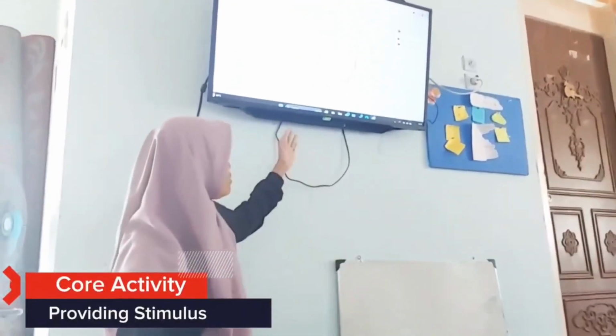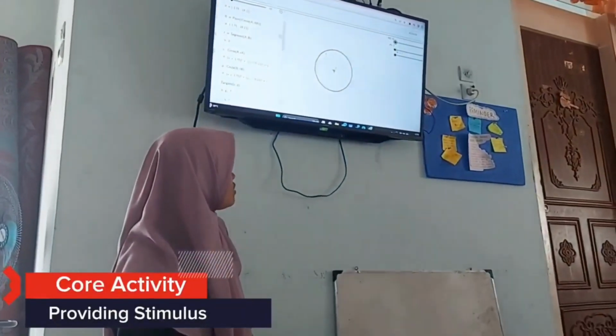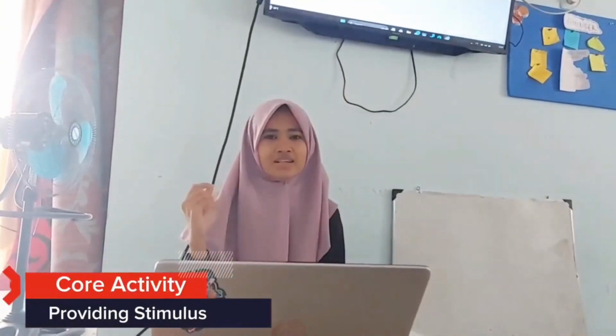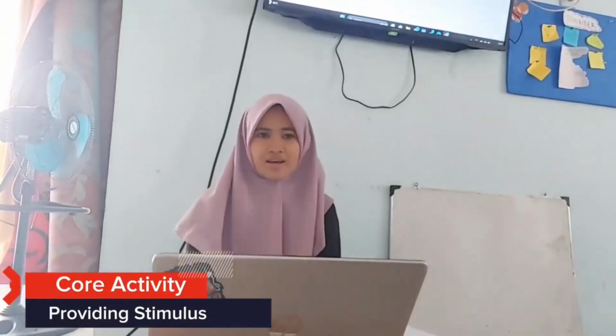So students, what do you see in this picture? Okay, Lisa, please. The picture is a circle with the points A and B, Miss. Okay, thank you, Dina. Do you have another opinion, students? Setia, Miss. Okay, come on, Setia. Because there are two center points, I mean there are two circles here, Miss. Okay, the answer from Setia is right.